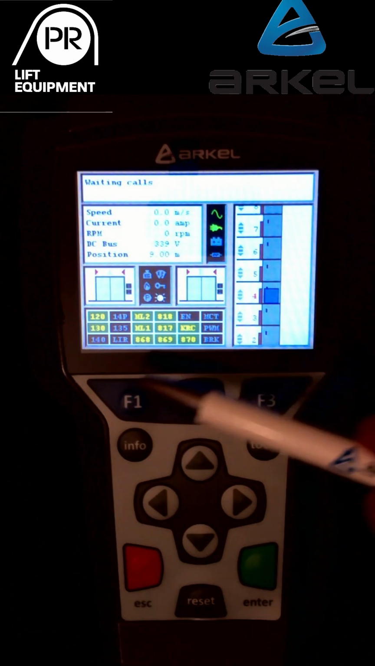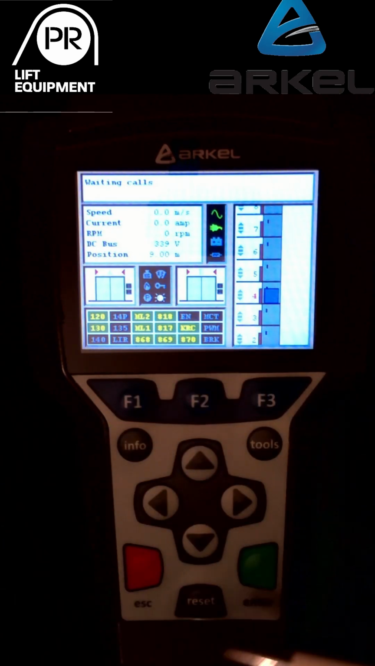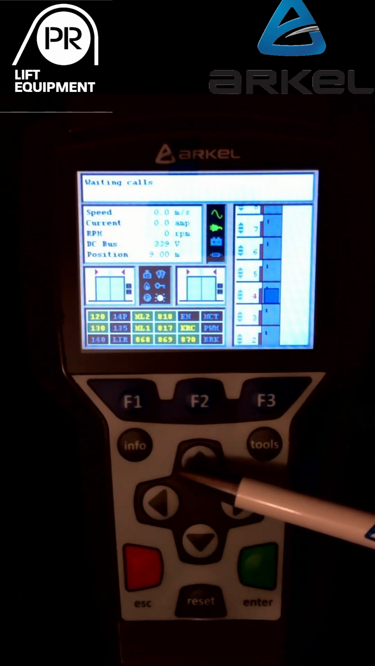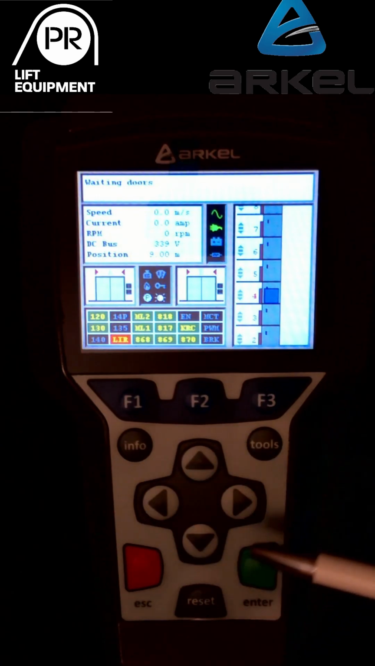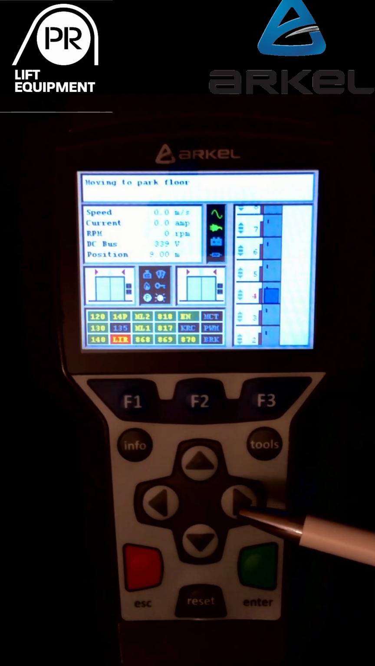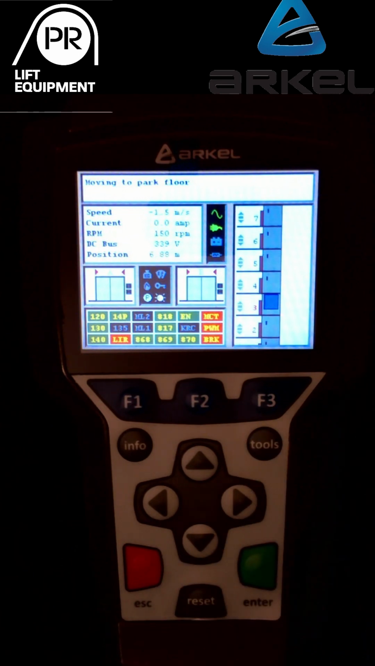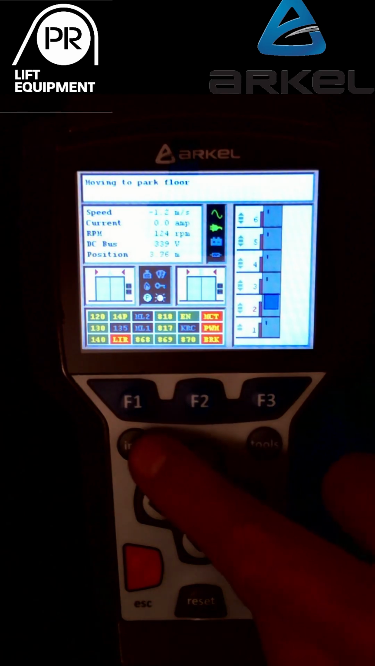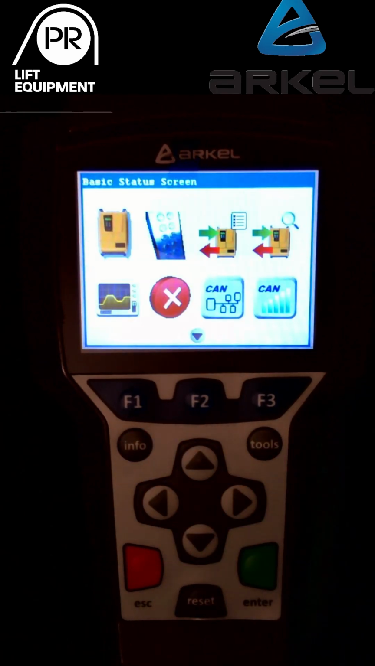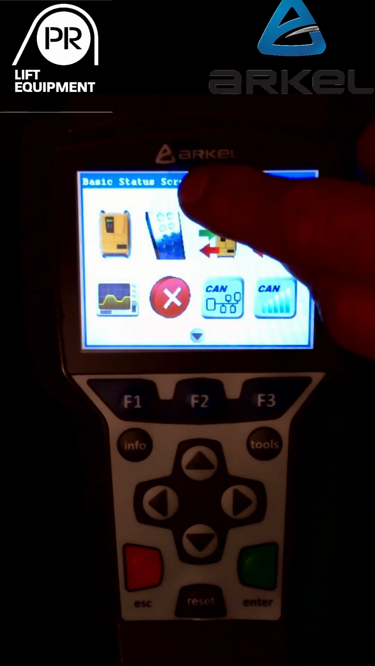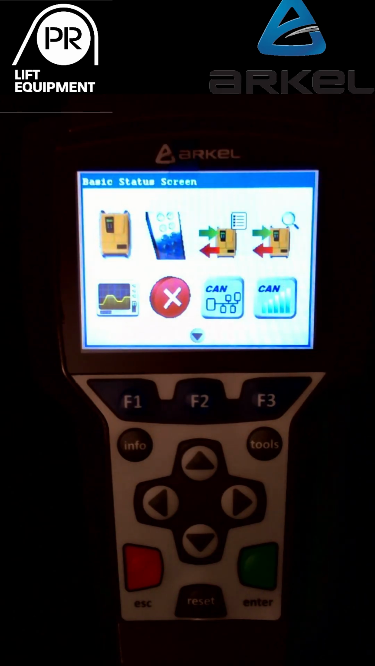Okay, moving on to the navigation part of the hand tool, we have the information button, tools button, the arrows which allow navigation through the menu systems. We have escape and enter buttons. If I press the info button, we see a series of icons and the information above describing what that icon